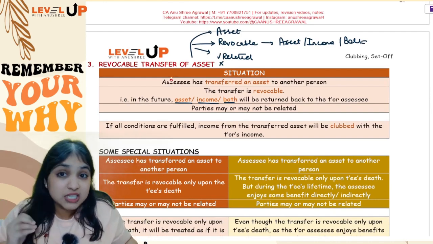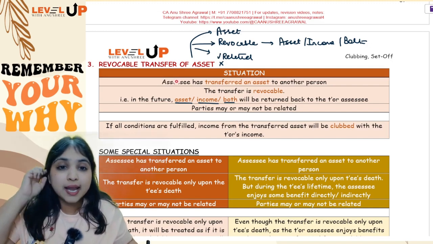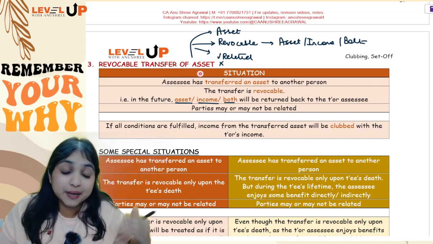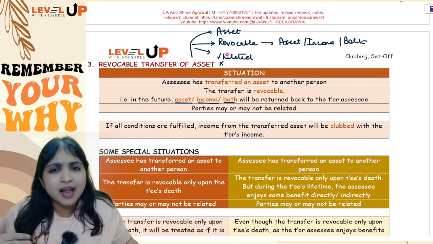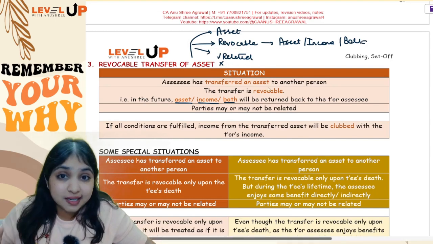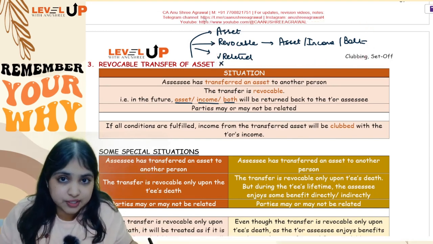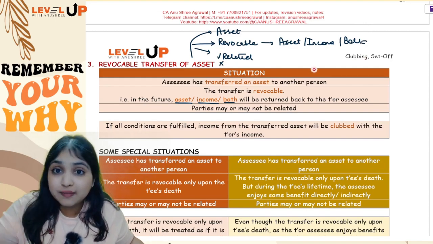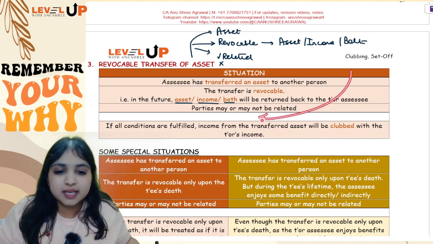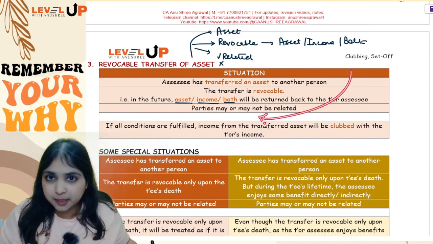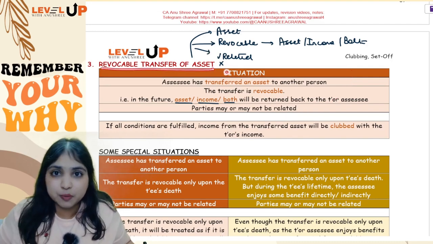So we are transferring the asset itself, but it is a revocable transfer. Revocable transfer means I am transferring the asset to you now, but later I want the asset back or I want income back or I want both back. Okay. And the parties may be related, may not be related, it doesn't matter. Now if I'm making a revocable transfer of asset to you, even though you are the one who's earning the income, even though it is a transferee who's earning the income, it will be clubbed with the transferor's income. Clubbing provisions will apply. So if it is a revocable transfer of asset, clubbing provisions will apply.